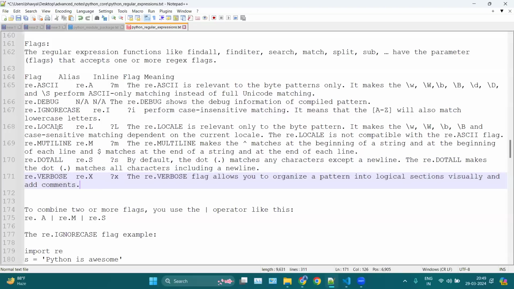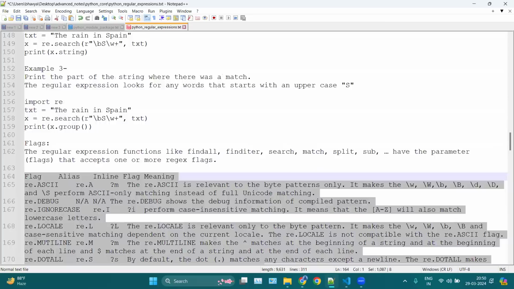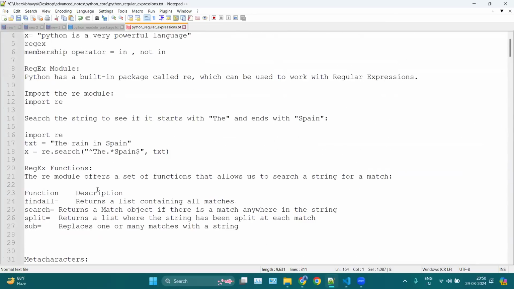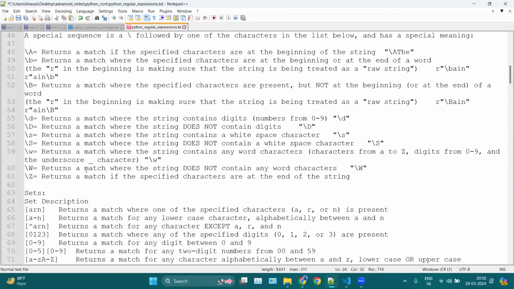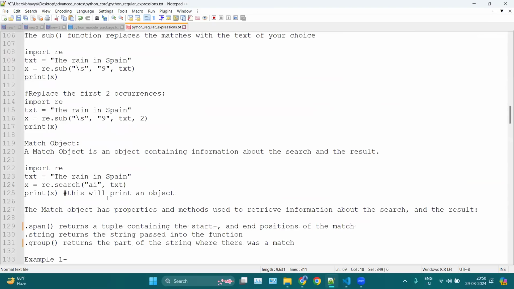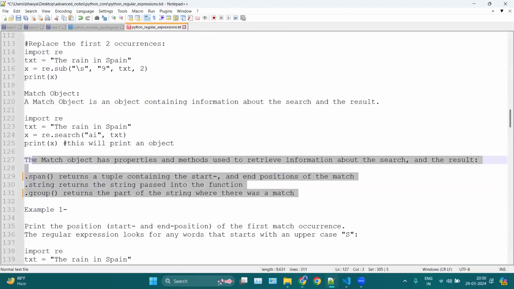Verbose for extra information, local, etc. For debugging, and for any encoding, you can use ASCII and so on. So this is not important, but what is important is these meta characters, these functions which you will use every time, and then these special sequences, set descriptions, and your match objects, which is this one.